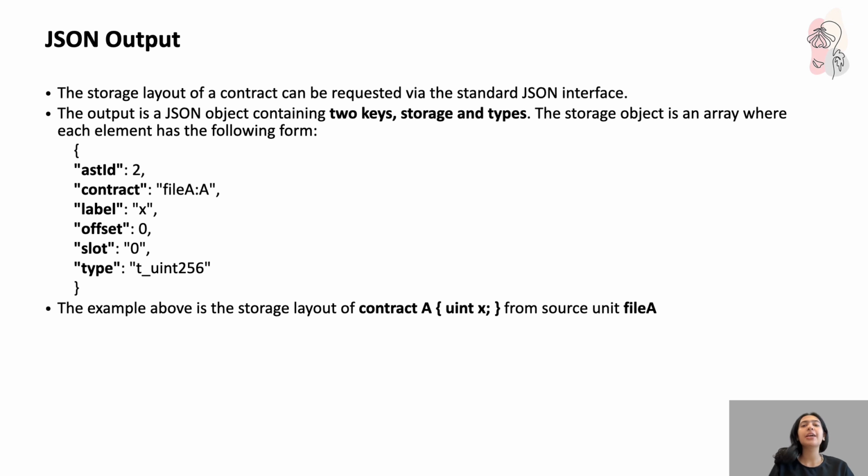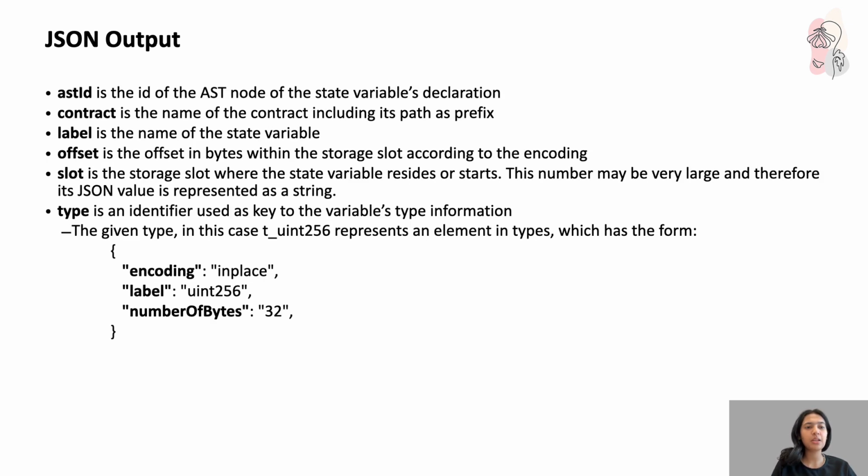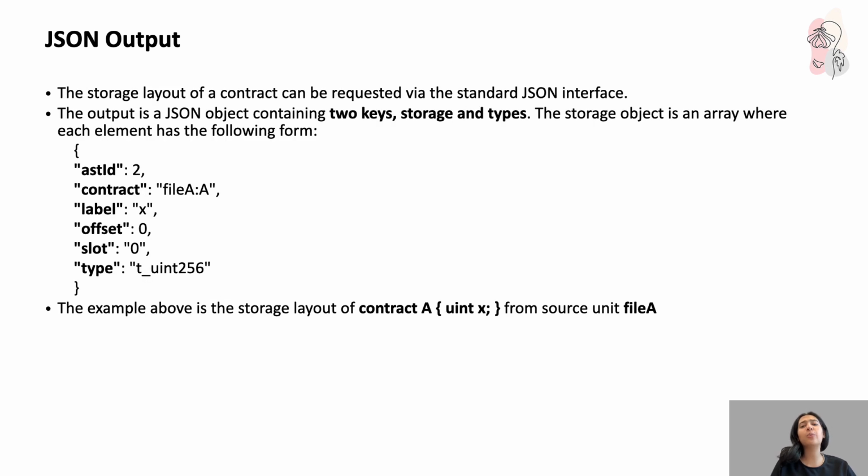For instance, it shows that this variable uses inplace encoding, has the label uint256, and occupies 32 bytes of storage. So in simple terms, the structure helps us understand how Solidity lays out and represents variables in Ethereum storage, right? So it's through the JSON interface that we request the storage layout, and what we get back is a JSON object containing two keys, storage and types.